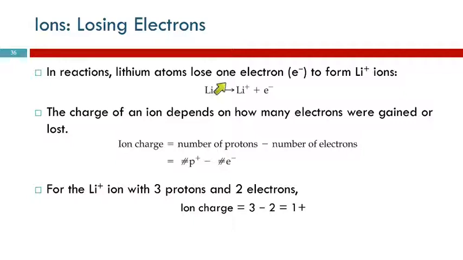So when we write the symbol for the ion, we indicate the charge as a superscript. Now, chemists don't like to write the number 1. So we don't write the number 1, we just write the charge. So lithium plus. What the charge is depends on how many electrons were lost and whether they were gained, how many electrons were involved and whether we lost them or gained them.